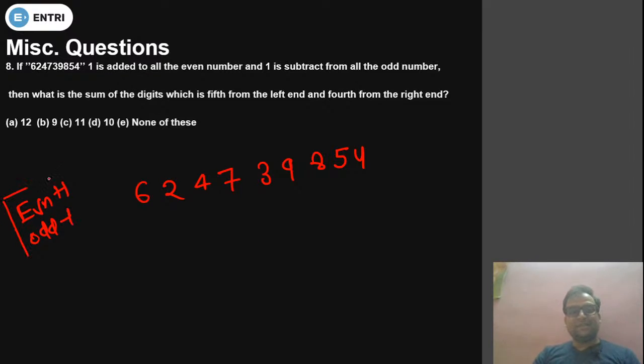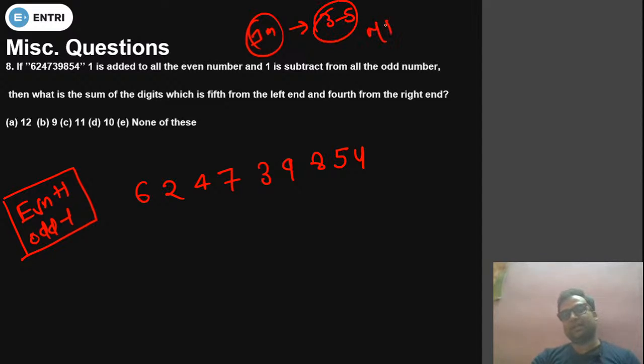Okay, and 1 is subtracted from an odd number, so we have to do -1 on odd. See, these are all questions which always come in pre-examinations, whether we talk about SBI, IBPS, Clerk, Pre-PO, Pre-RRB, any exam. These questions always come. Okay, and it fetches you 1 mark. So you can expect from this session 3 to 5 questions from the miscellaneous category.